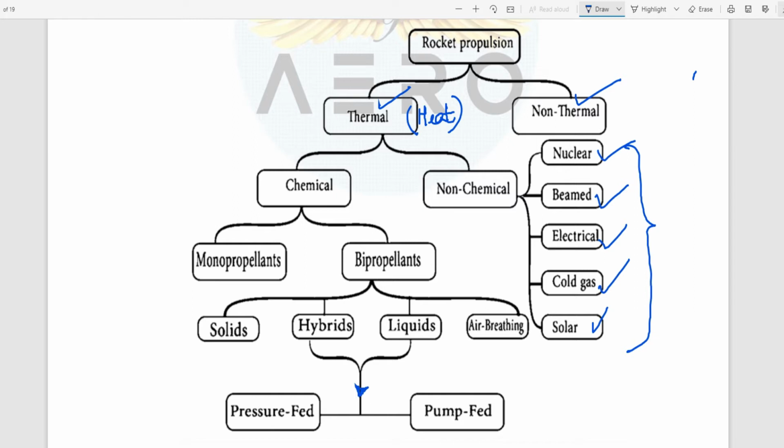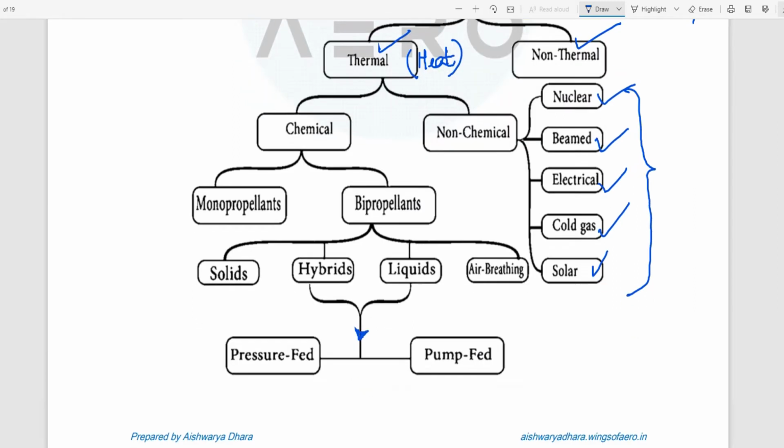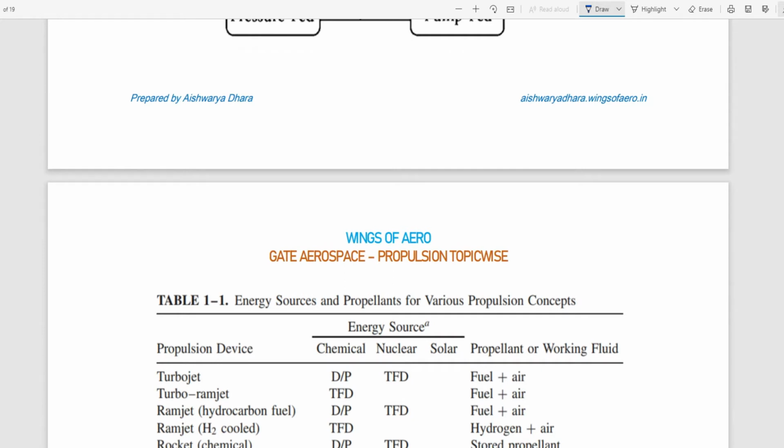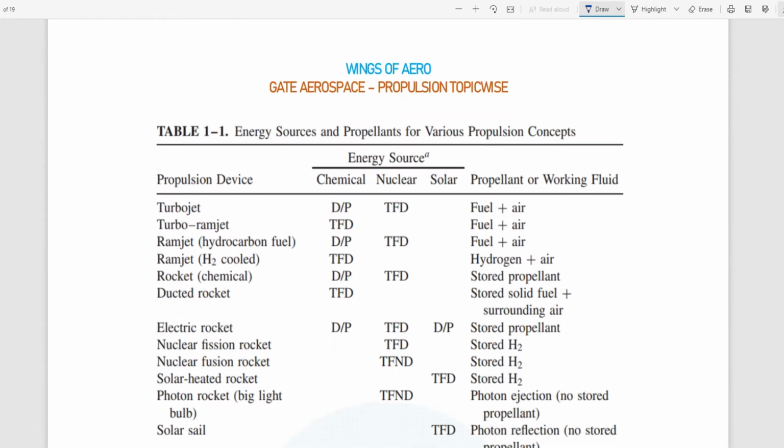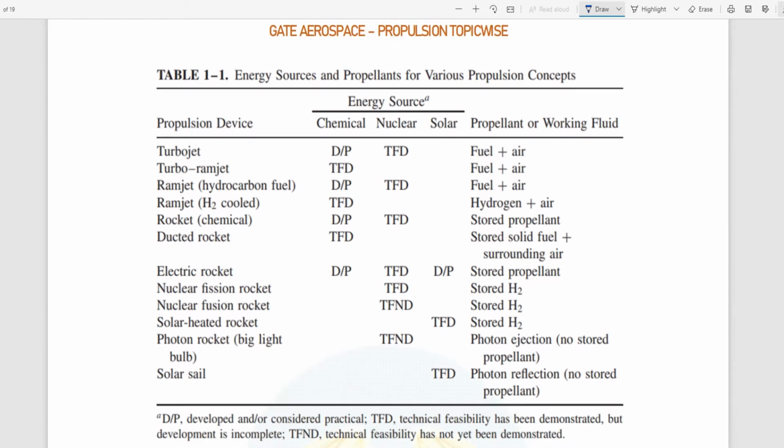I hope all of you are noting down simultaneously. Next we will learn something very important: the different types of propellant and how they work.